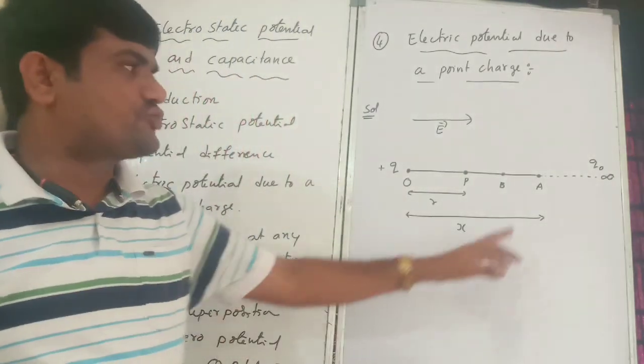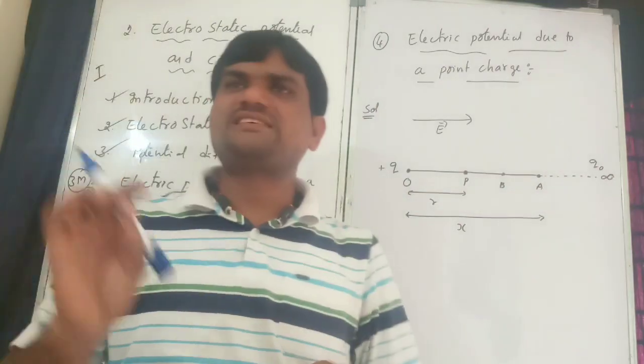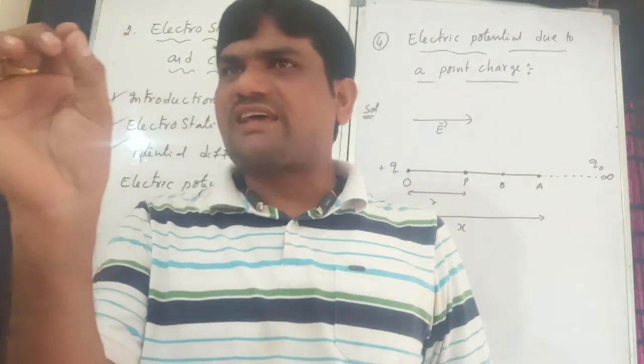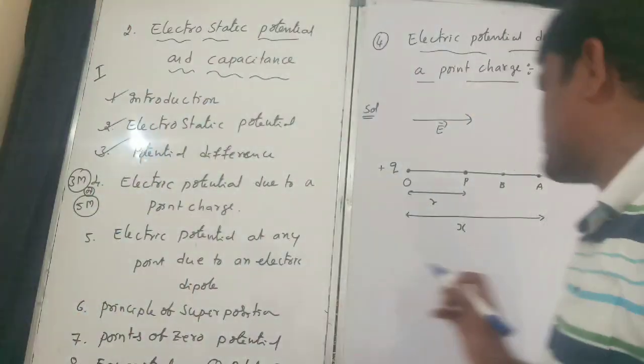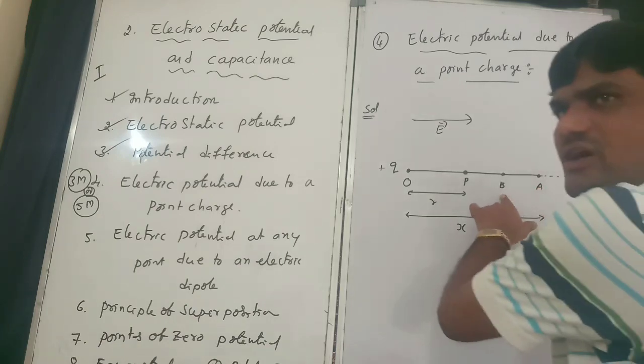See that, the charge moves from infinity to this point. Now for calculation purposes, I will select a small work done and a small displacement. This is the potential difference.